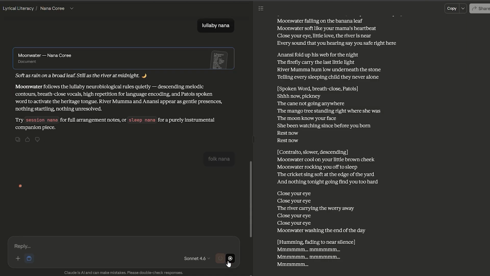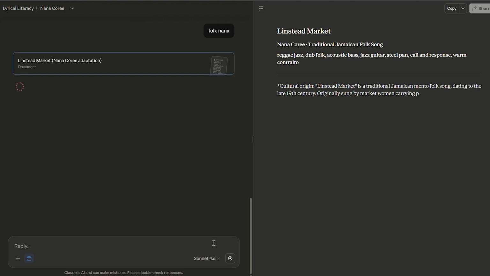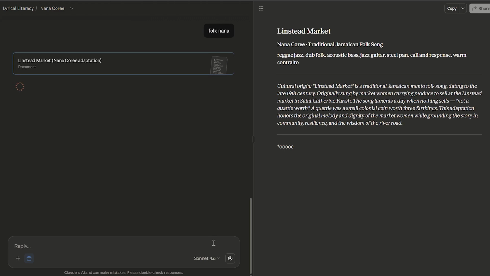Type Folk Nana and the tool pulls from a traditional folk song and rewrites it through Nana's lens. You get a familiar melody structure with new Caribbean imagery.